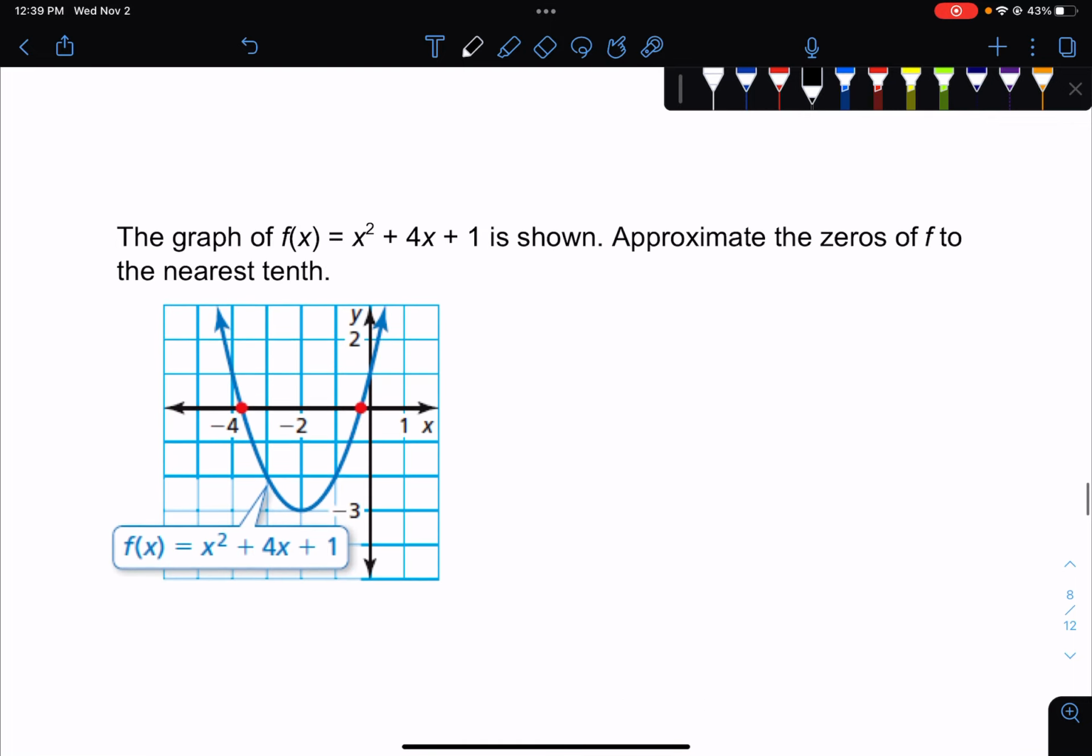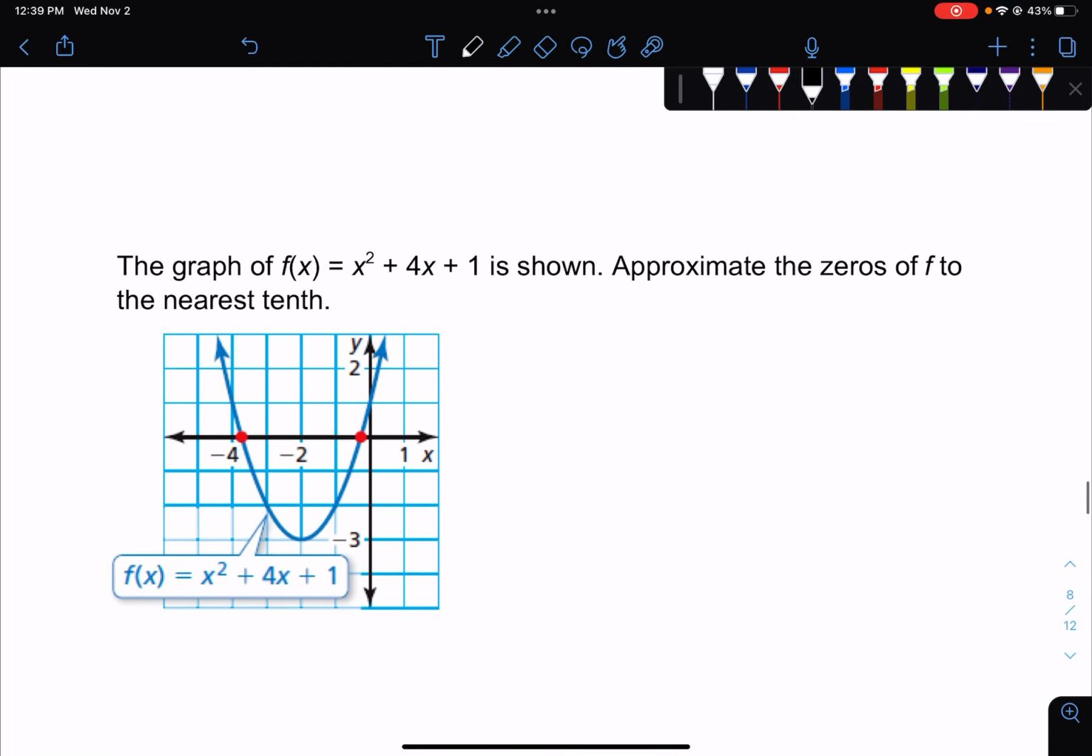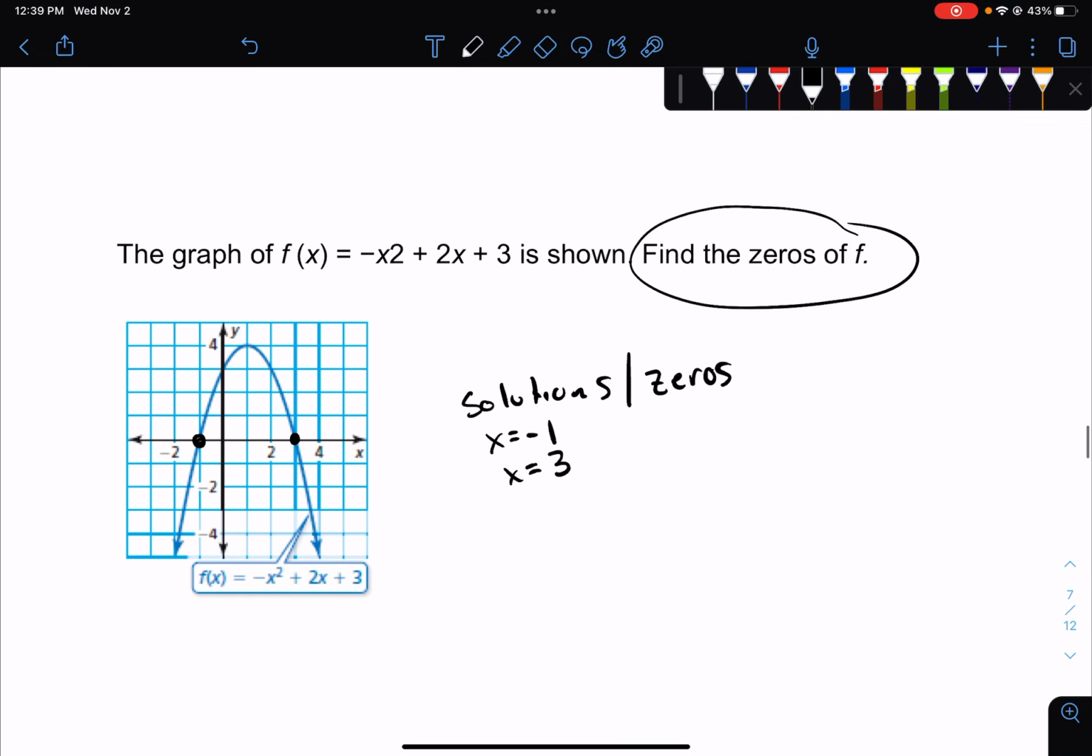They'll also ask you for the roots or the x-intercepts. All of these mean the same thing. All of these are looking for that point where we cross the x-axis. They're just different names for the same idea, okay?